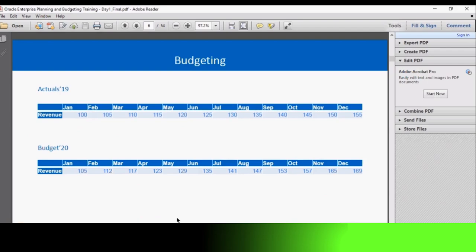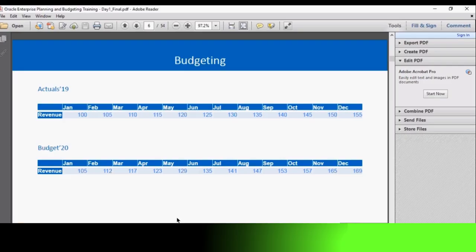So here, if we have revenue actuals for the entire 2019, only 5 months of FY19 are covered, but let's say we have actuals for the entire 2019. We can prepare a budget for 2020 just by increasing a small amount of revenue each month and expecting a slight increase in sales each month.